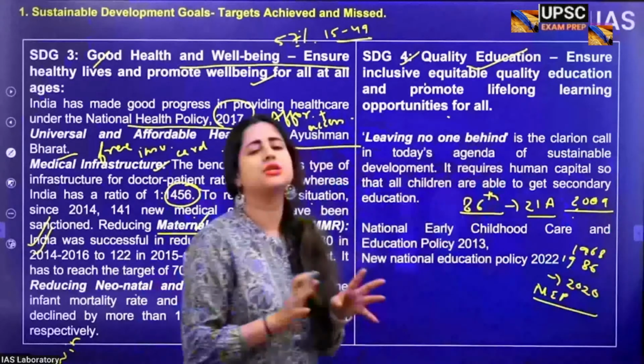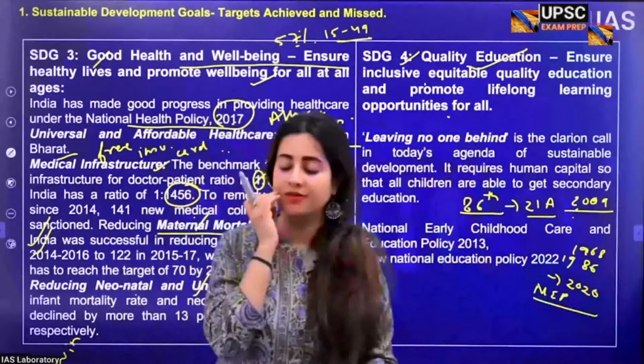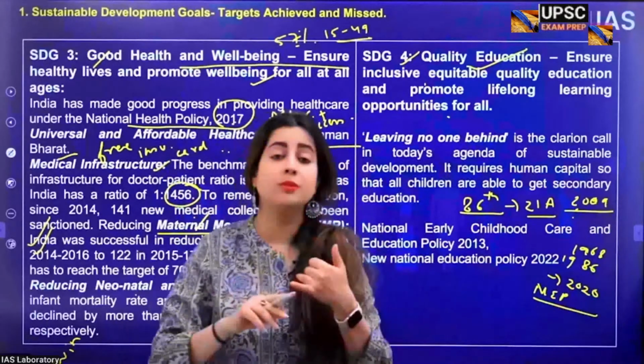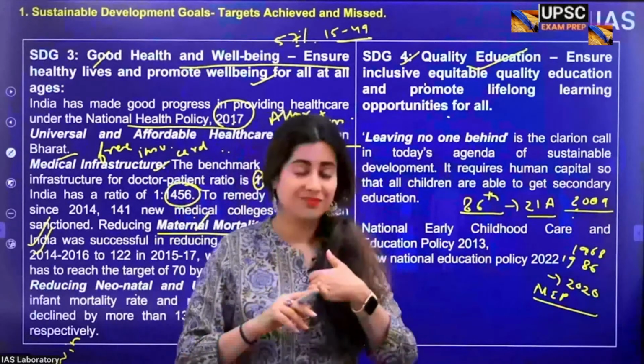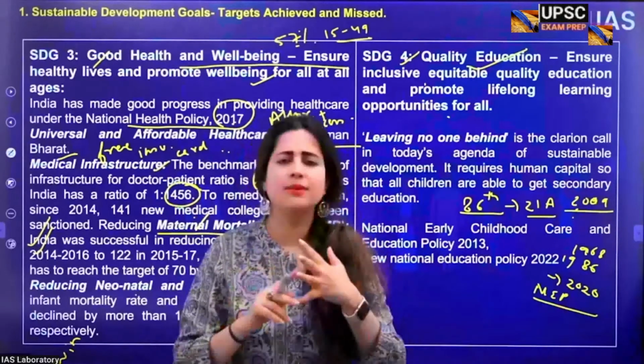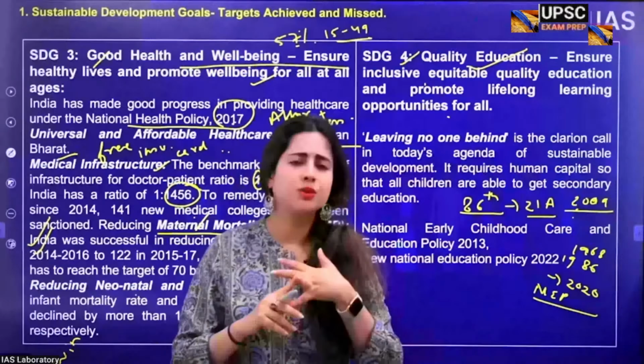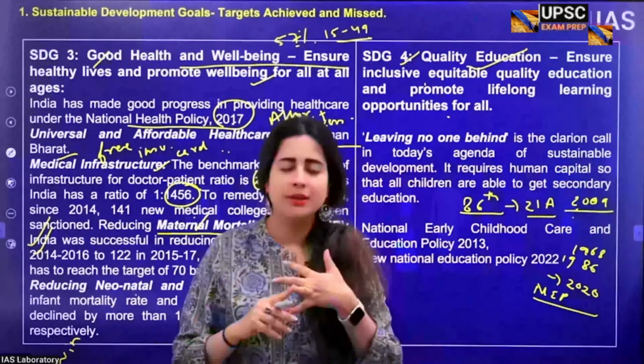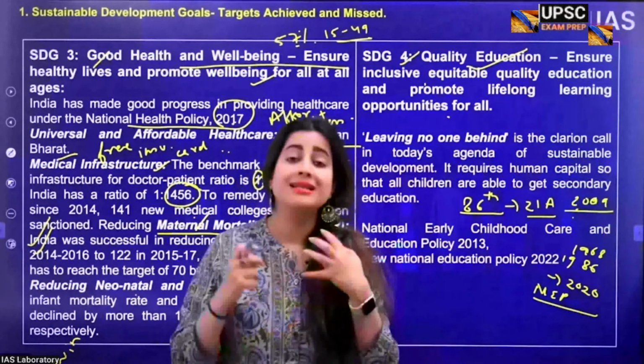And this is a very ambitious policy because for the first time, government is paying attention on promoting vocational education and imparting skill to people. Why? Because now the aim of education policy is not only to produce doctors and engineers and architects and teachers, but it's also to promote self-employment.